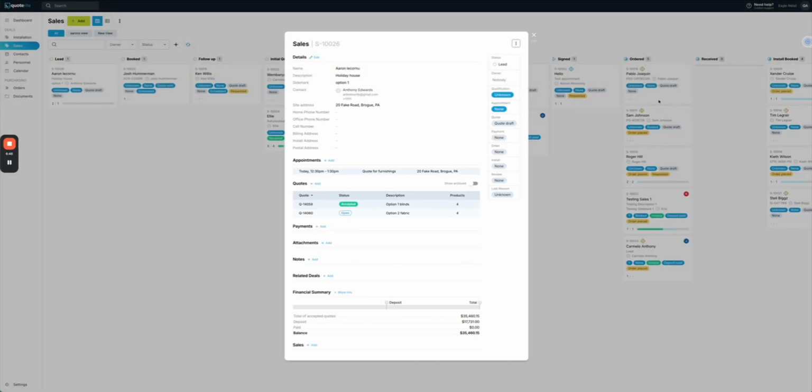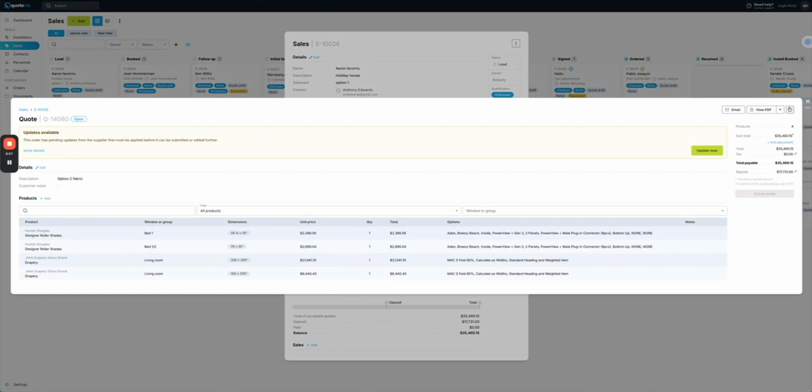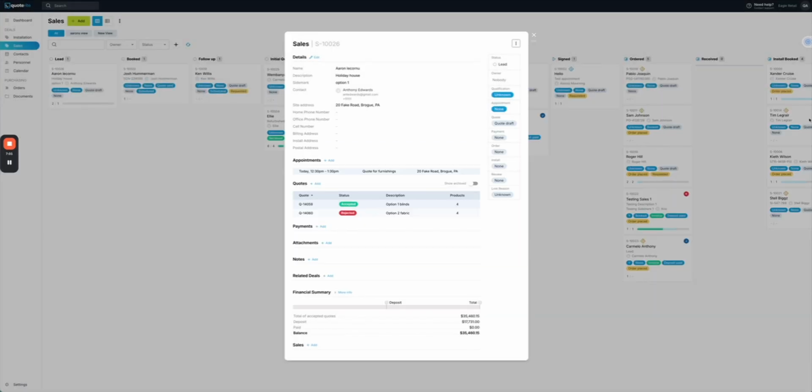So let's close this. So now we can see that we've got one accepted quote and one open quote. And if the customer decided not to go ahead with this quote, we could simply click on it, come up here and reject that quote. And then we could archive it if we wanted to get rid of that.